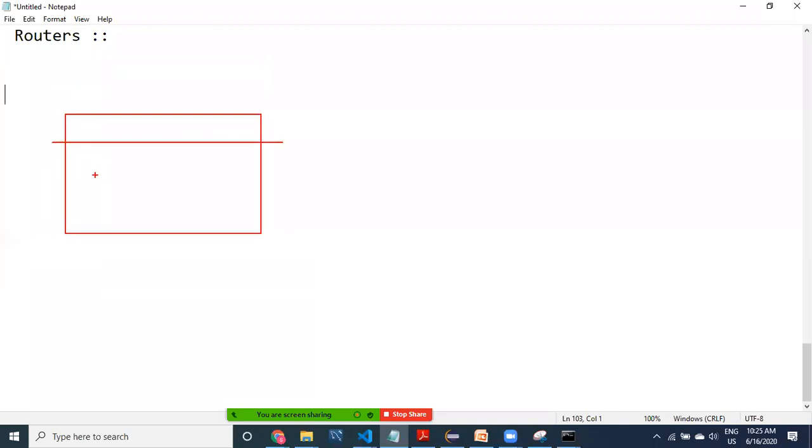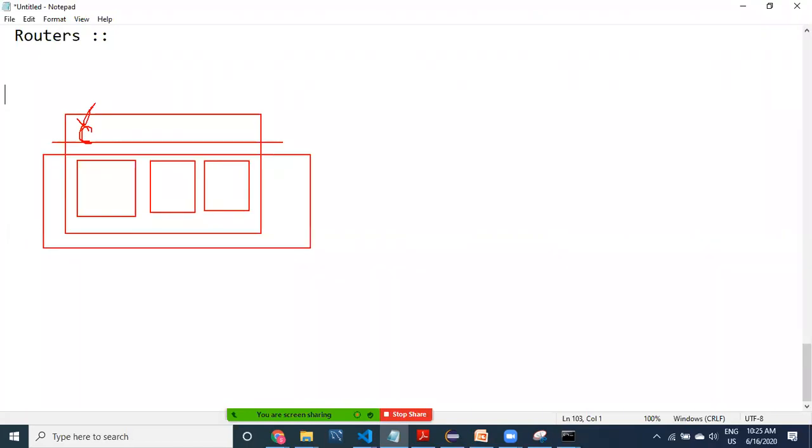If you mention this is the router outlet, this total part is for the router outlet. But upon clicking on a link, you can display multiple router outlets. Not two, not three, multiple. However many you want, you can create.